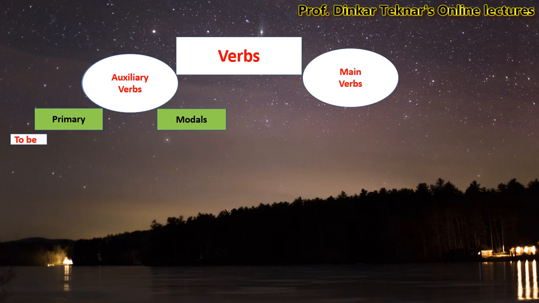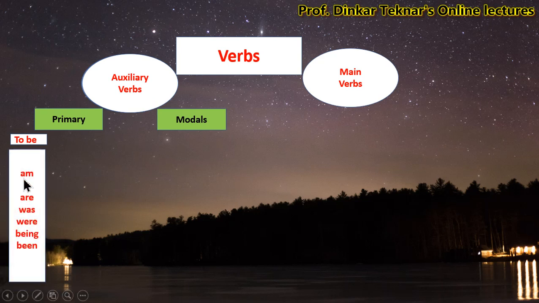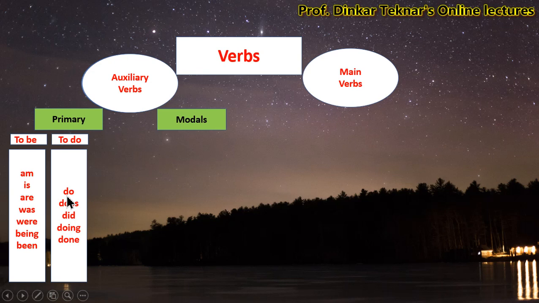Primary auxiliaries are to be: am, is, are, was, were, being and been. Then to do: do, does, did, doing and done.